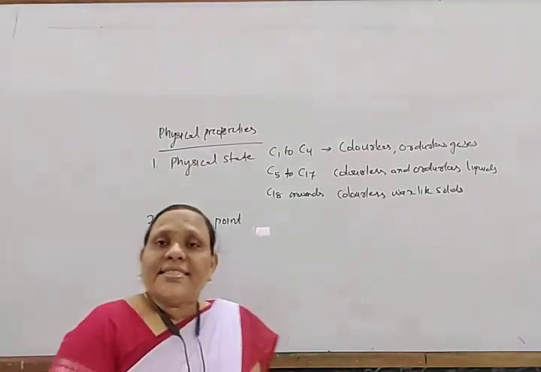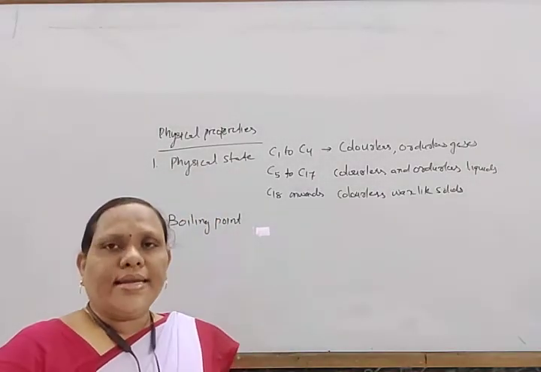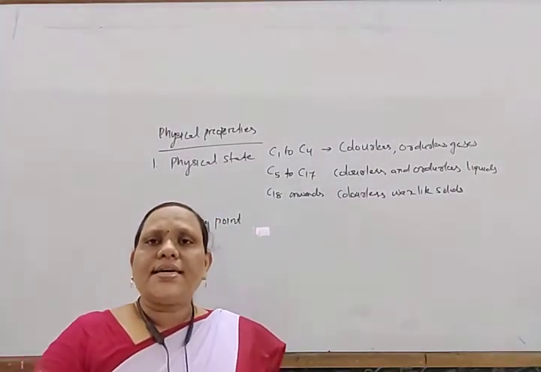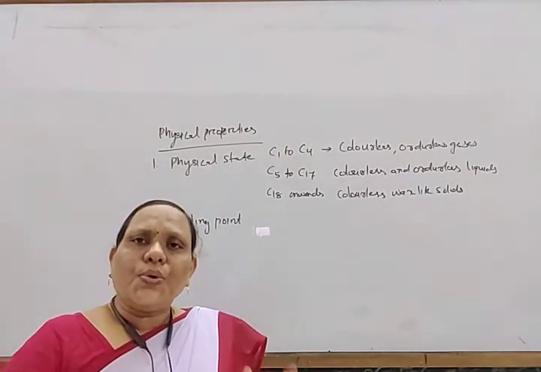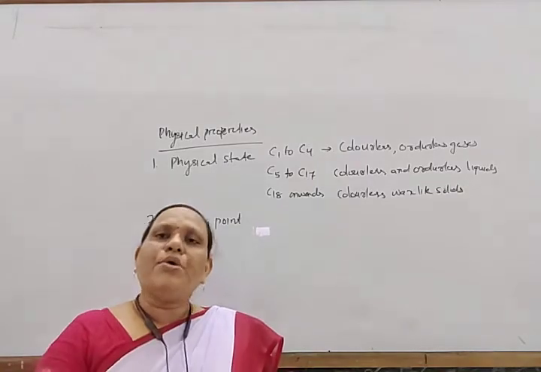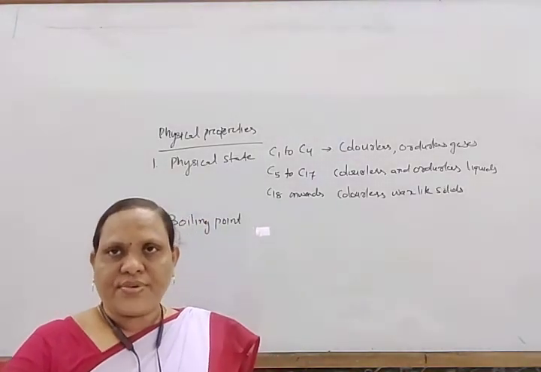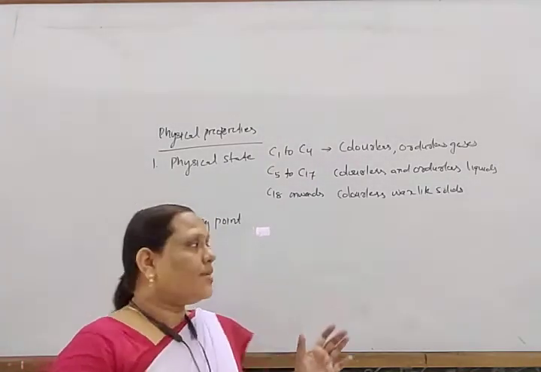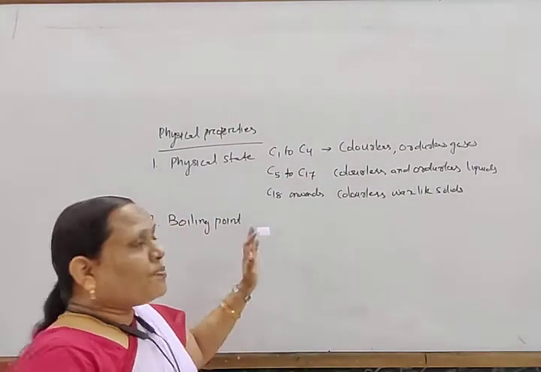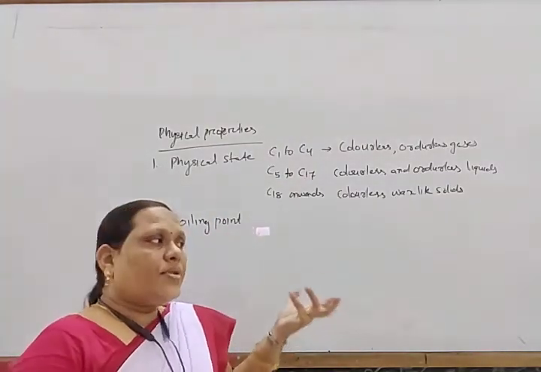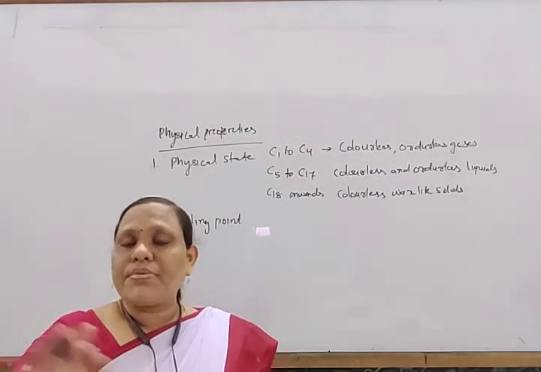Okay, next, what is the boiling point? Alkanes are non-polar in nature, so they have very low boiling points among all types of hydrocarbons or organic compounds. They have the lowest boiling points compared with other groups having the same number of carbon atoms.